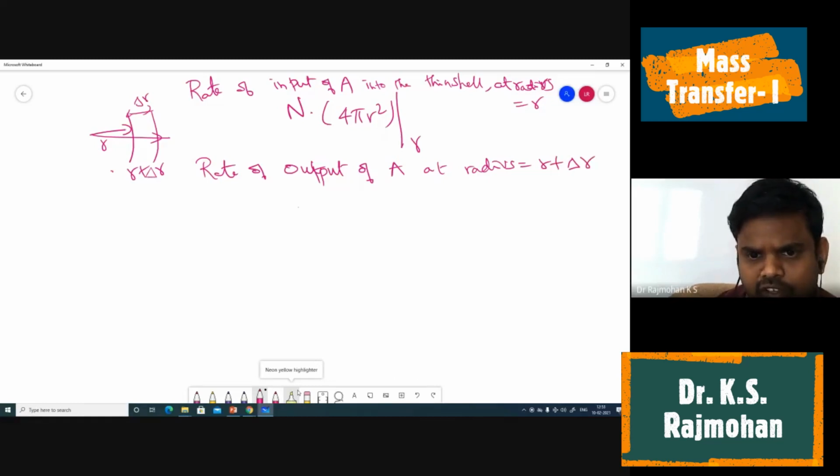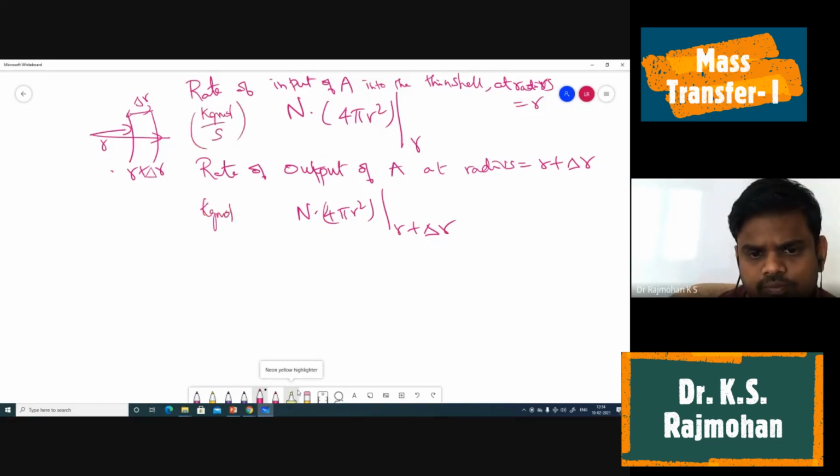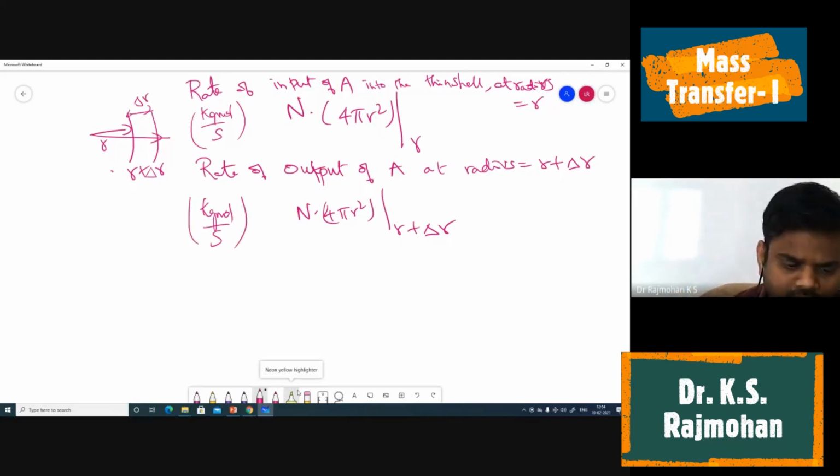The same value, N into 4 pi r square at r plus delta r. Why are we doing this? Flux is kg mole per meter square second, and multiplying by surface area we write it in kg mole per second. So this is the rate of input and this is the rate of output.